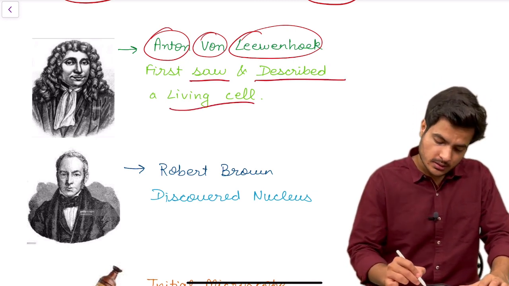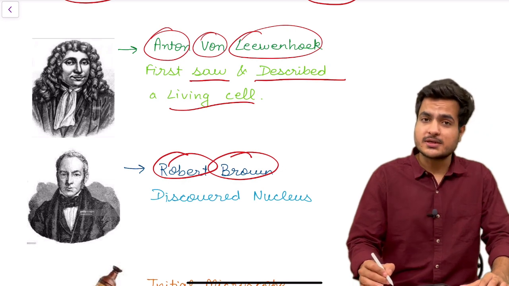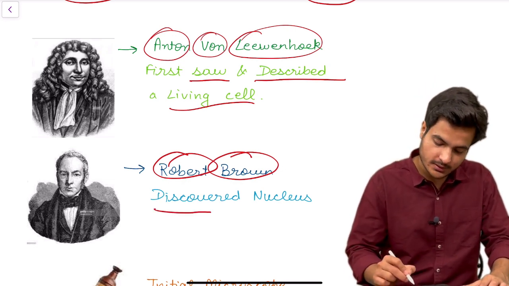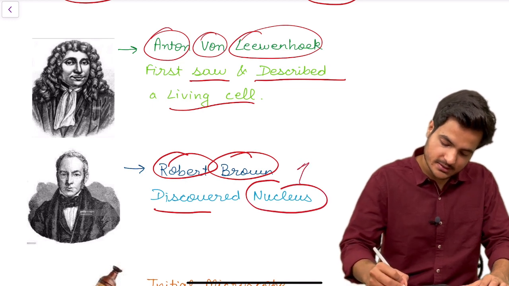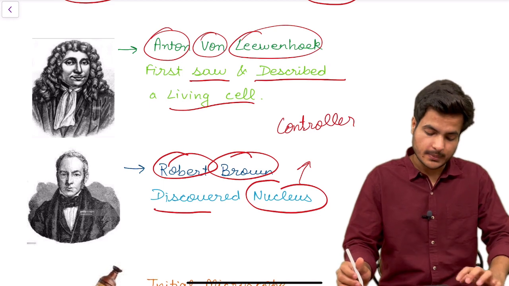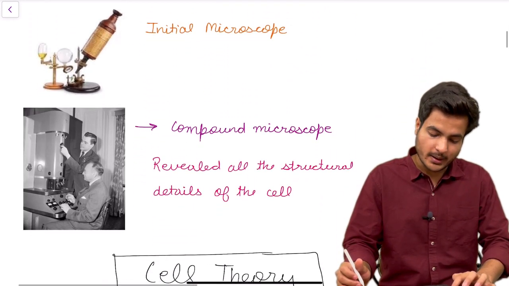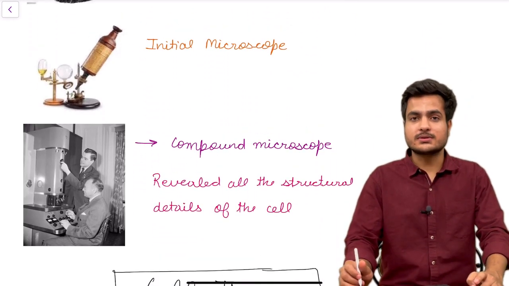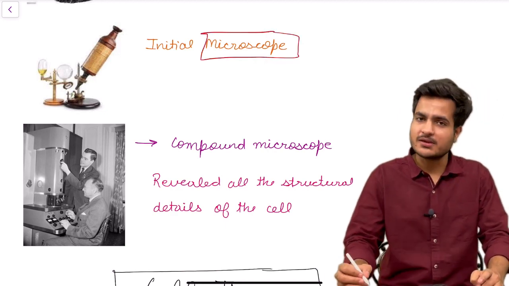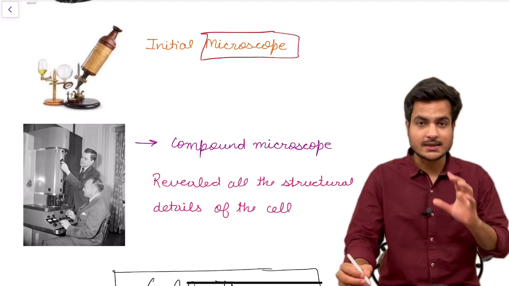Then came Robert Brown. He was another scientist and he worked especially on the nucleus. He discovered the nucleus, which is the main controller of the cell. Then let's compare the two microscopes. First of all, the initial microscope had very little magnification power and could barely show a cell.